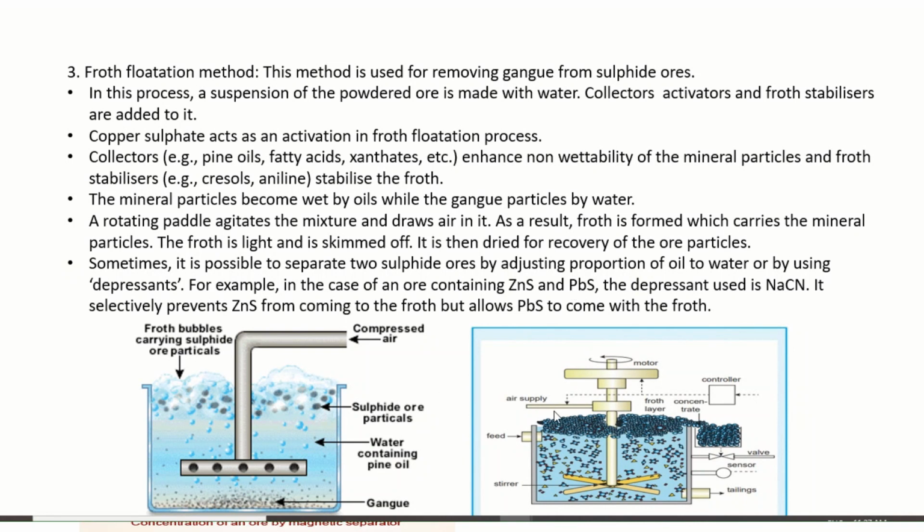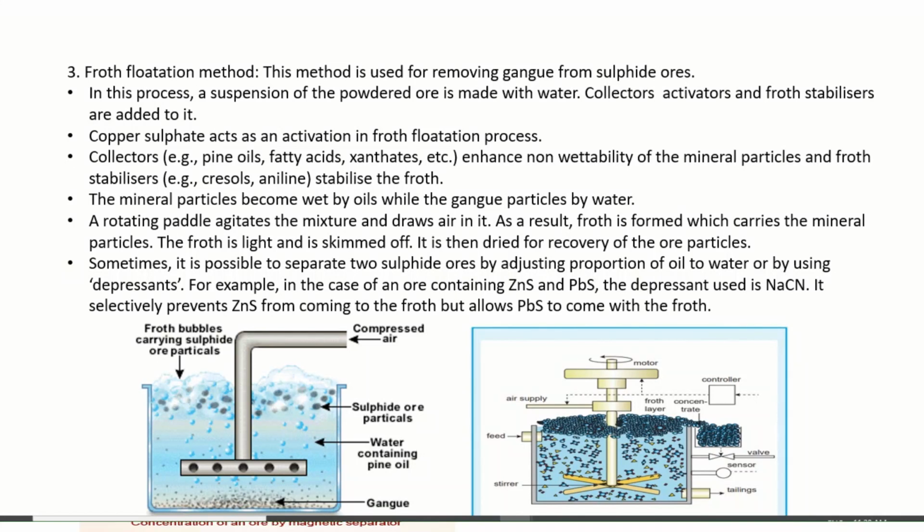Sometimes it is possible to separate two sulfide ores by adjusting the proportion of oil to water, or by using a depressant. Sometimes two sulfide ores remain, and in that case it is required to separate both. So first we use a depressant, or sometimes we require to separate only one. In the case of an ore containing zinc sulfide and PbS, the depressant NaCN is used. NaCN reacts with zinc sulfide, so zinc sulfide remains in the water layer, the aqueous layer, and PbS comes out with the froth.